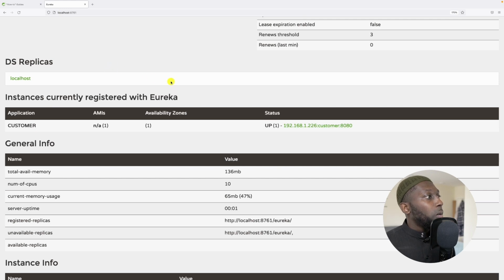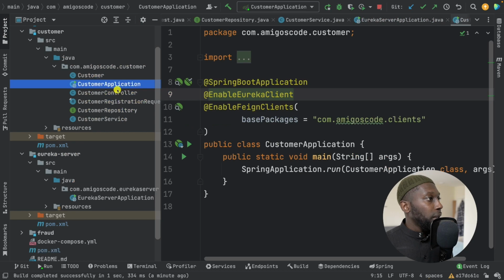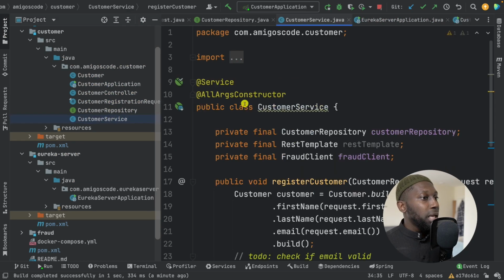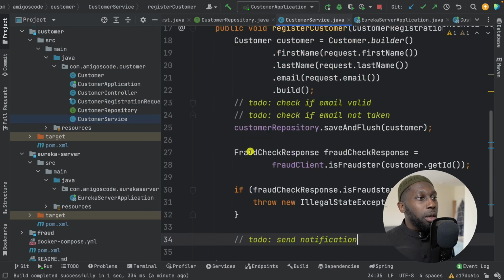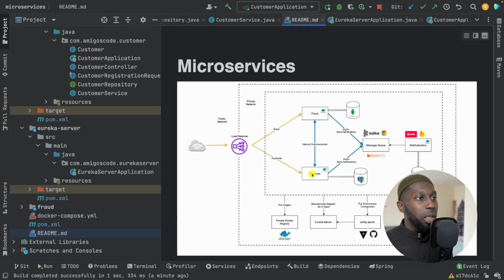So now what I'm going to do is show you the customer service in here. In here, fraud check response, we have fraud client. And basically, this is a network call to fraud. So if I show you in here, customer talks to fraud.